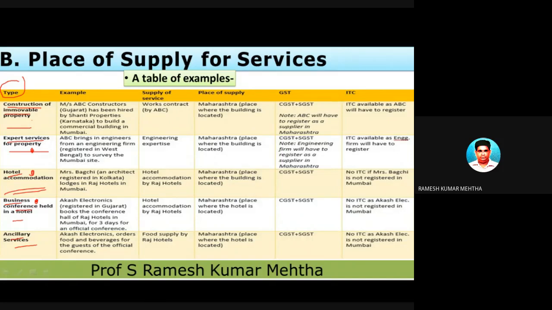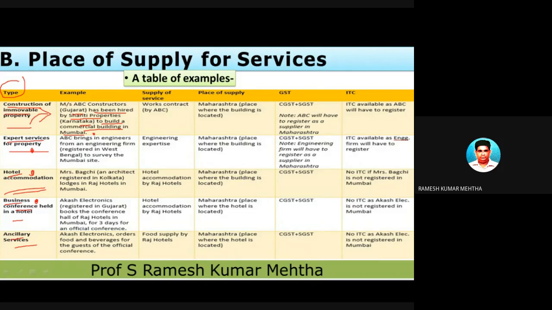So let's understand the example. The first example is construction of an immovable property. Messrs. ABC Constructors of Gujarat has been hired by Shanti Properties of Karnataka to build a commercial building at Bombay. So a Gujarat guy has been hired by a Karnataka guy to build a commercial building at Bombay. The construction is to be done in Bombay, so the immovable property is at Bombay. So the place of supply is Bombay.